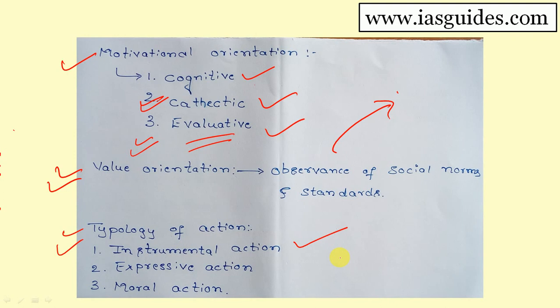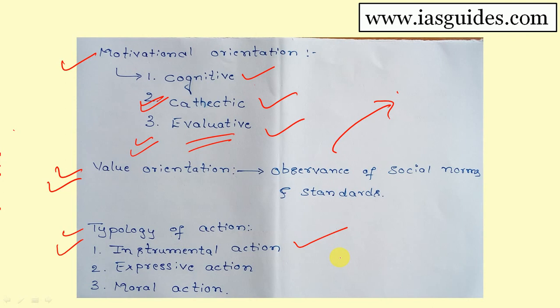Weber has also given types of action. In other concepts in sociology, I will be explaining Weber's typology. In Weber's typology, one type is rational action, which is equated with instrumental action of Talcott Parsons. This instrumental action deals with the achievement of a goal of an actor in the social system.